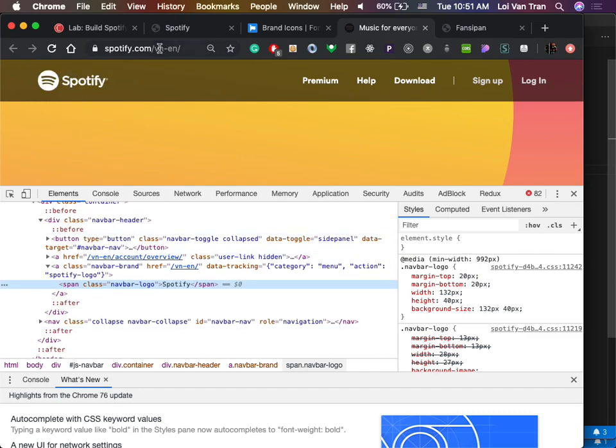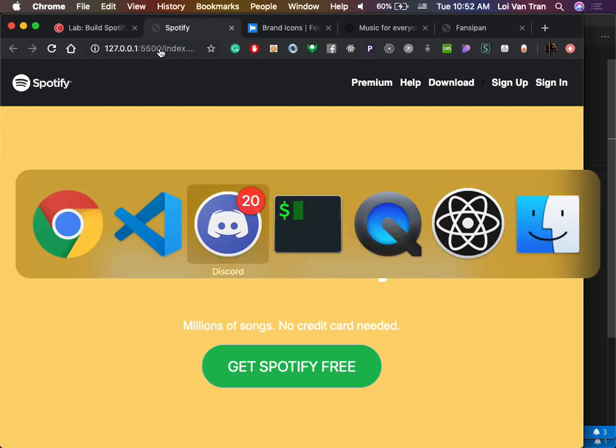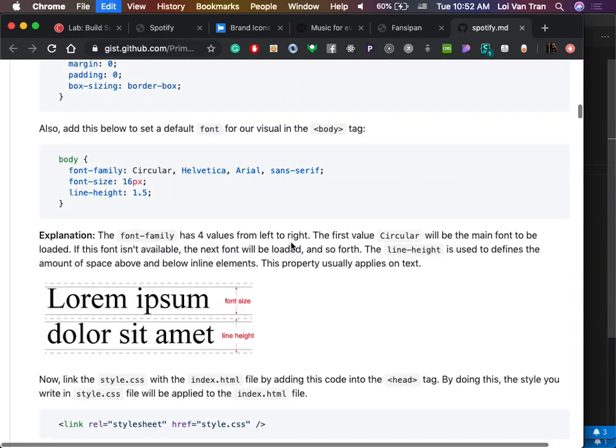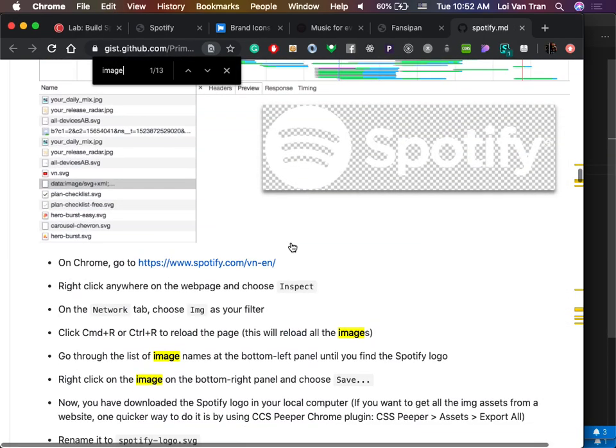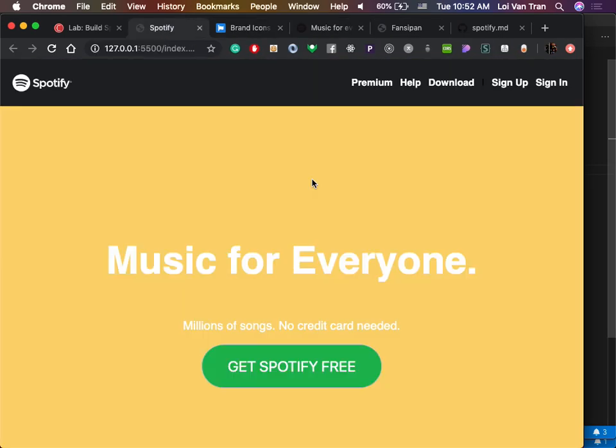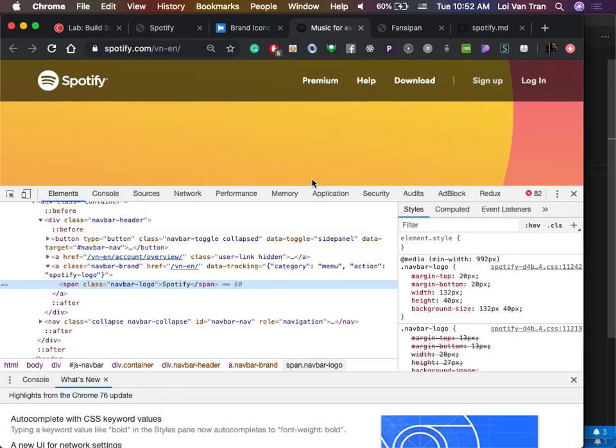Actually, I remember this image is actually a tricky one, so I'm gonna look at the instructions because I remember that this one we need to download a different way. So we're gonna look for image, images. Okay, so we can see. All right, let's look at here.